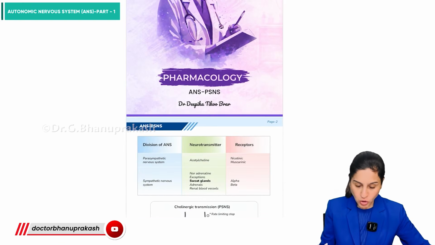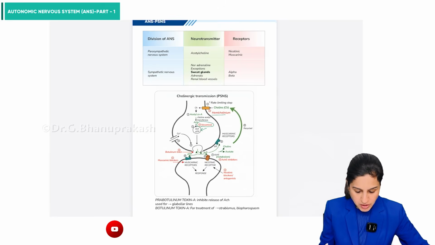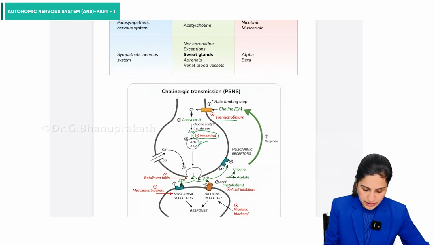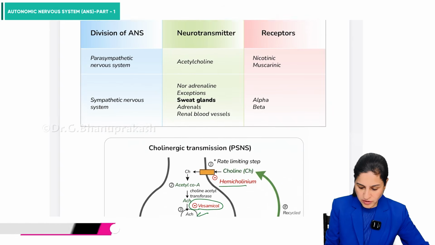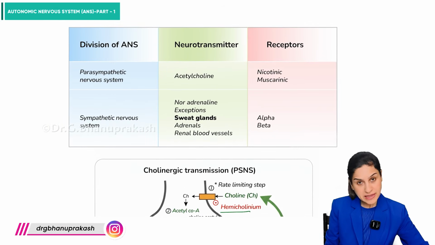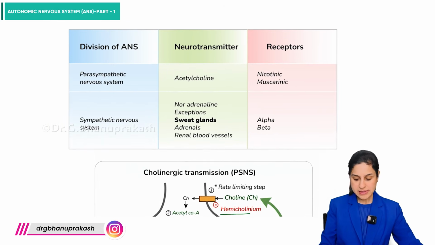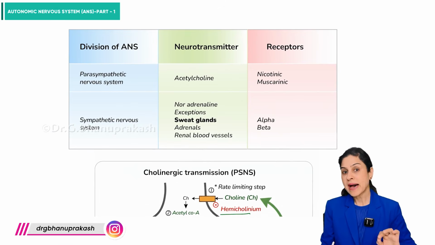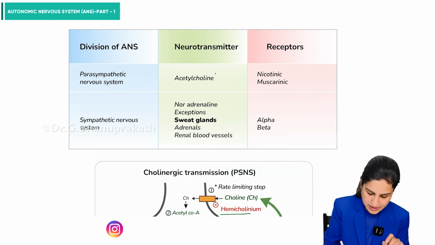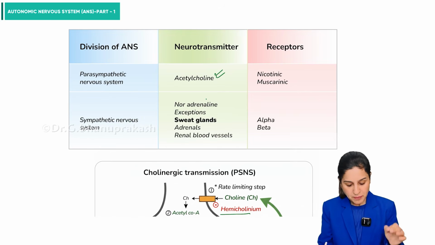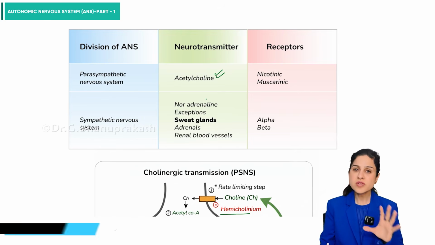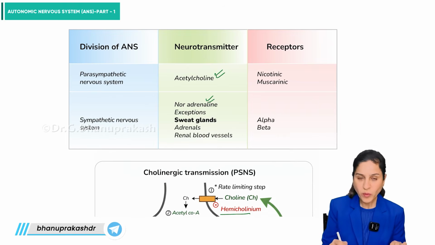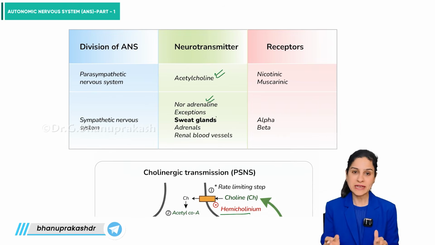So let's start with the autonomic nervous system today. The autonomic nervous system, or the ANS in short, is divided, we know, into two parts. One is the parasympathetic nervous system and the other is the sympathetic nervous system. Now, the neurotransmitter in the parasympathetic nervous system is acetylcholine, while in the sympathetic nervous system, mostly it is noradrenaline, with a few exceptions. So, we should always know the exceptions.